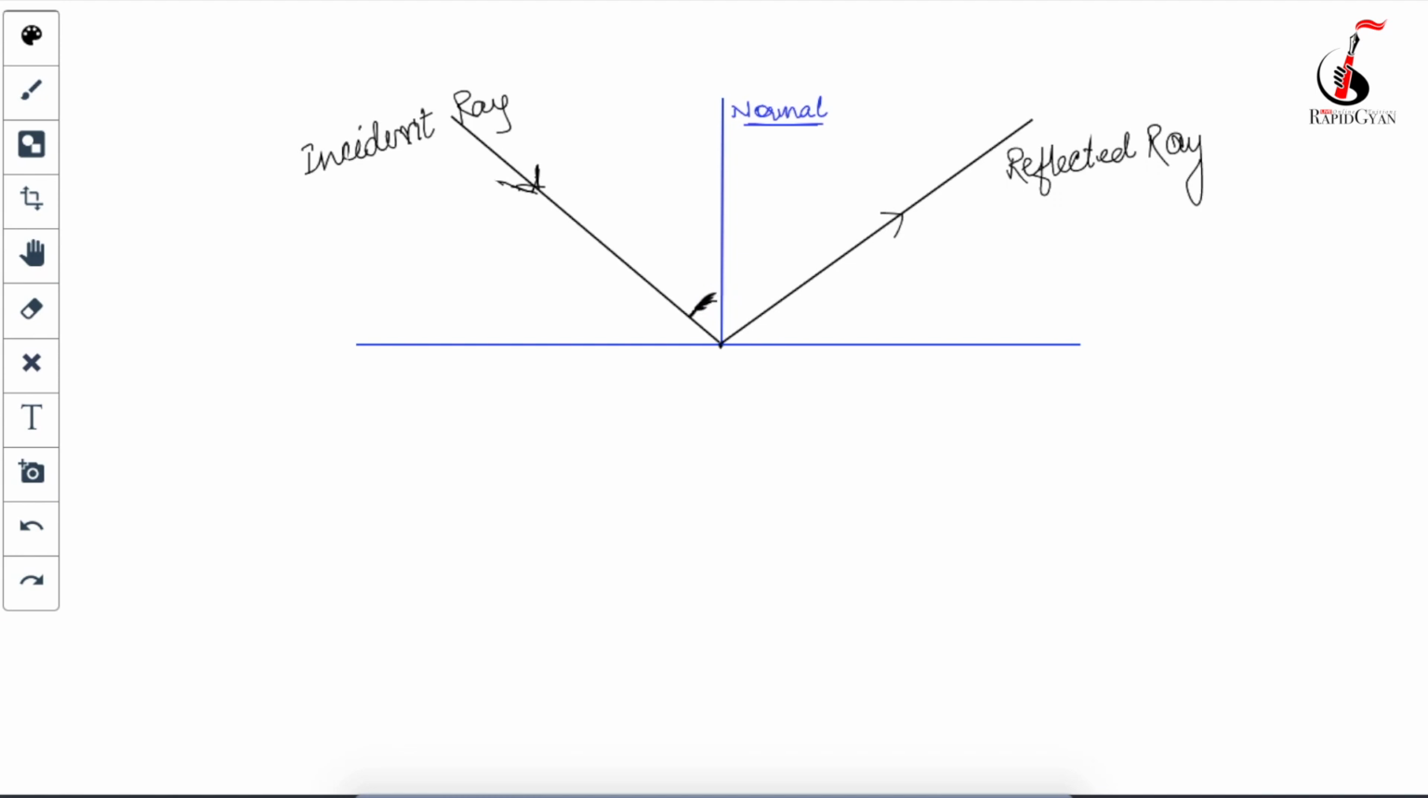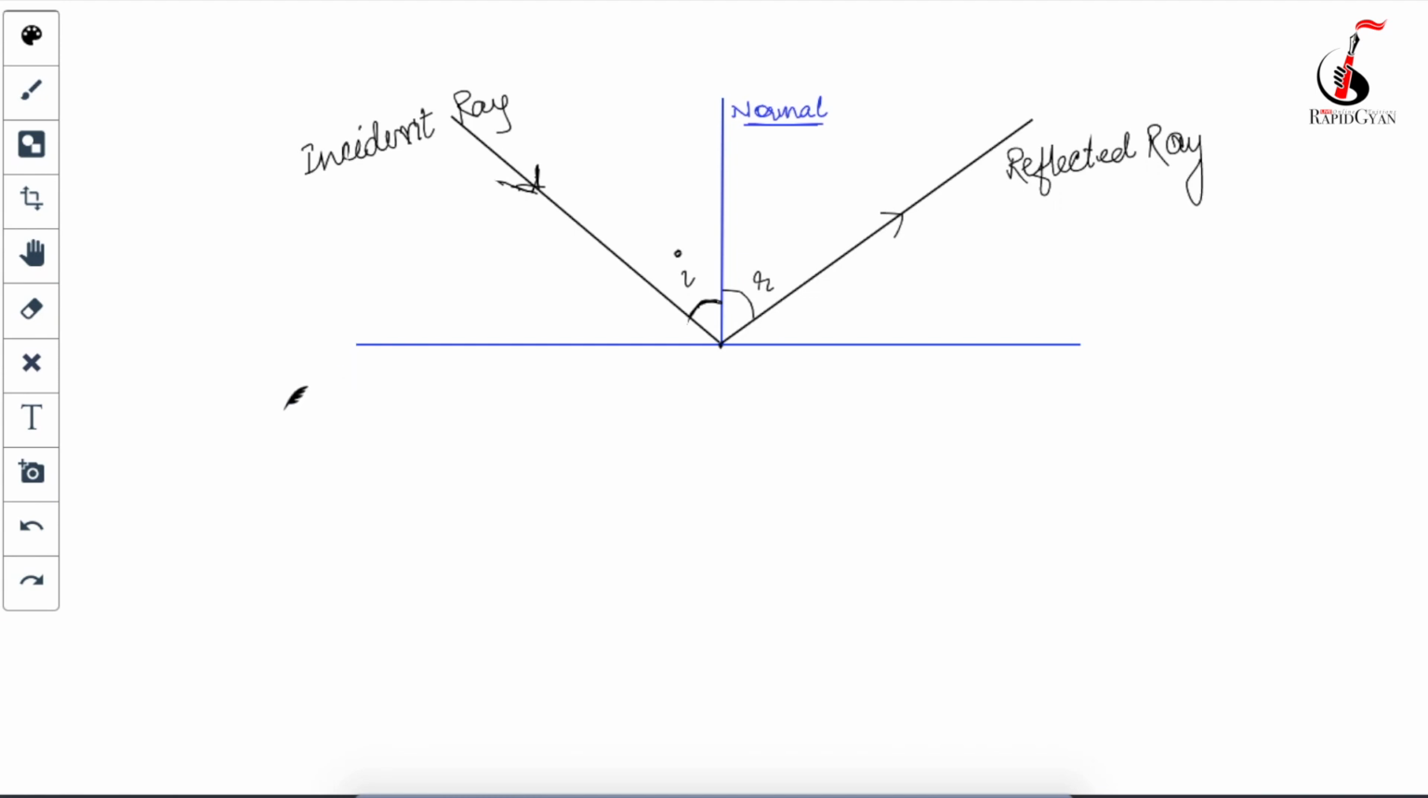The incident ray making the angle with the normal is called your angle of incidence, denoted with small i, and this is called your angle of reflection, denoted with small r. So this is your plane mirror and this is your reflection.